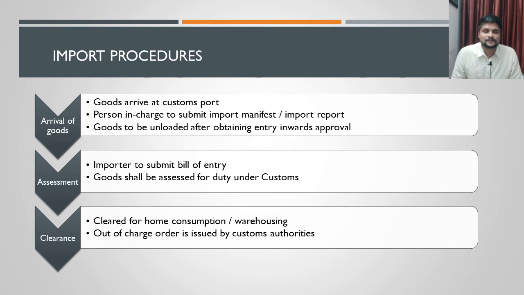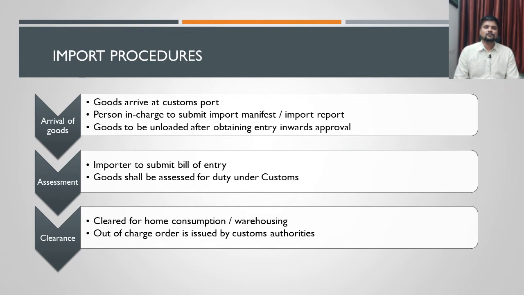That assessment would be done by the authority. Those assessments can happen only after the importer submits the bill of entry. We already discussed in part 1 of the video when the bill of entry has to be submitted by the importer. So step 4 is submission of bill of entry.